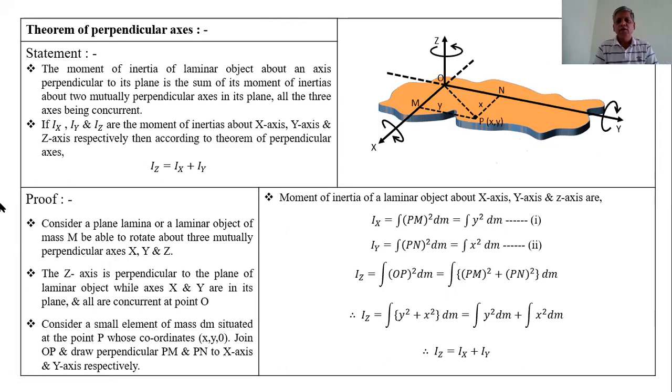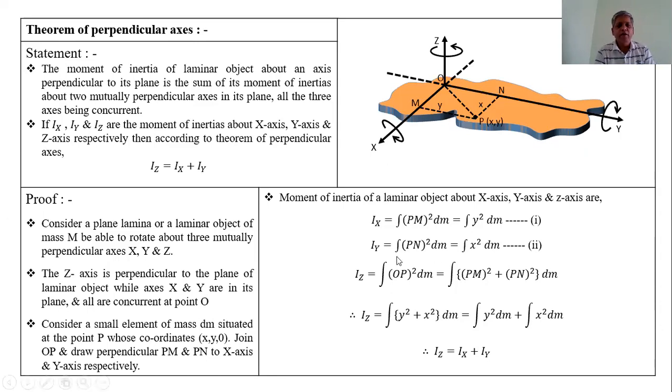Laminar objects means two-dimensional objects whose thickness is very small. Such an object is called a laminar object or plane lamina. The theorem of perpendicular axis, or principle of perpendicular axis, is applicable only for a plane lamina or laminar object.